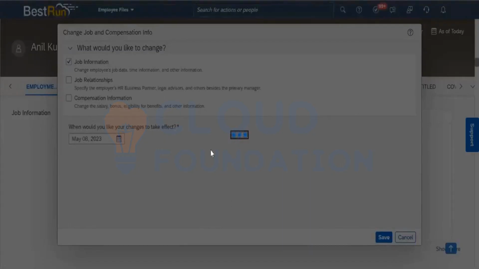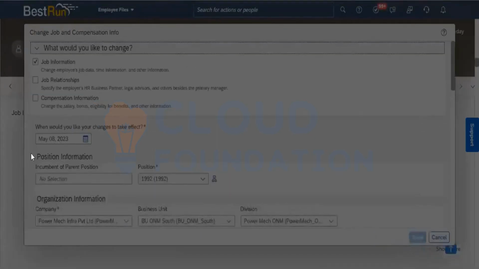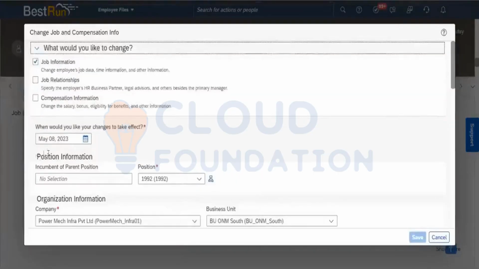After here, when I'm making some changes under the job info and clicking on save, the system will not allow us to save. What was happening there? We have an option of event and event reason. We need to manually enter the event and event reason because those were mandatory. Finally, whatever changes we are making, we are giving the notification. We are notifying the system that these are the changes which we have made by mentioning the event and event reason.